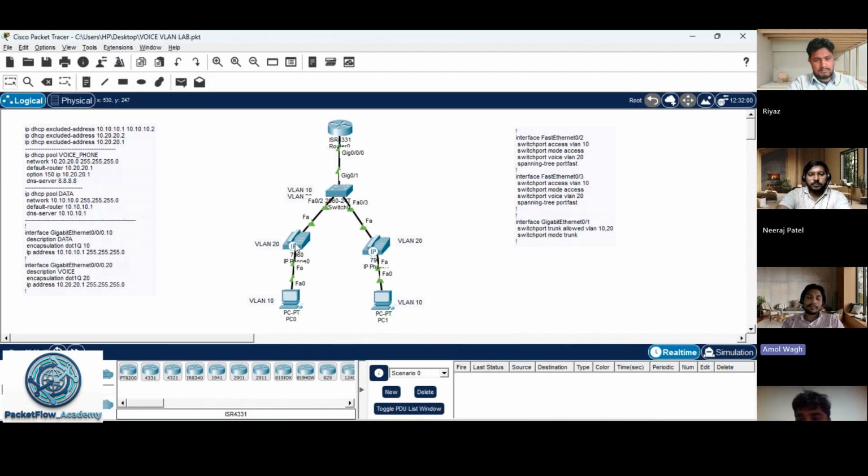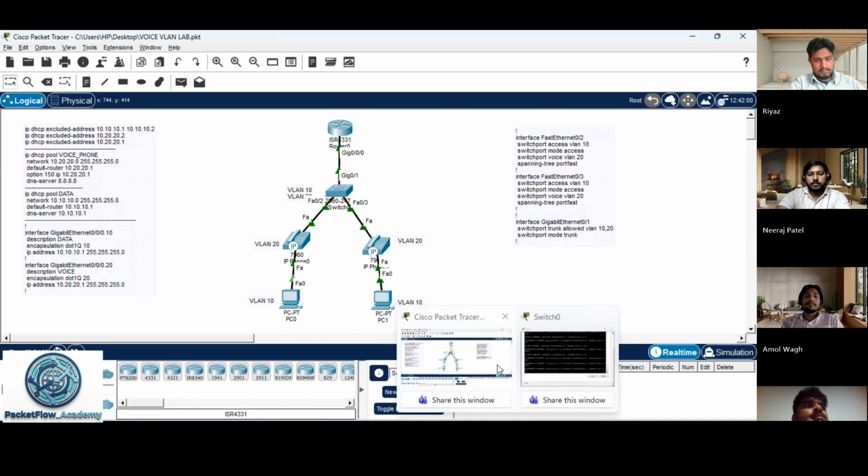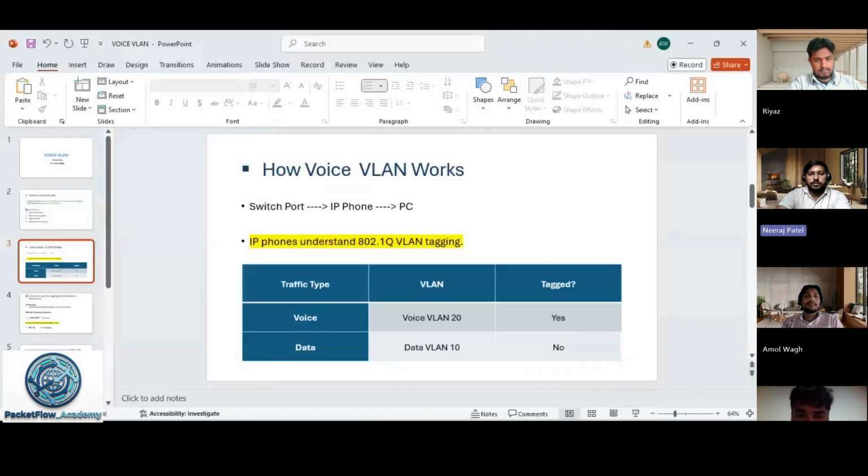Whenever the IP phone sends its packet to the switch, it already tags the VLAN ID, and when the PC sends its packet to the switch, it will be untagged. It will not add a VLAN ID to the packet. That is one of the features of our IP phone. Whenever it sends traffic from the phone to the switch, it will tag its VLAN.